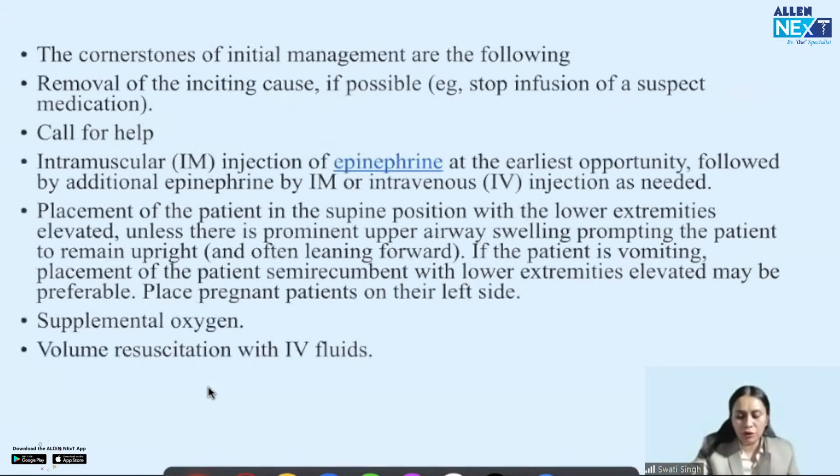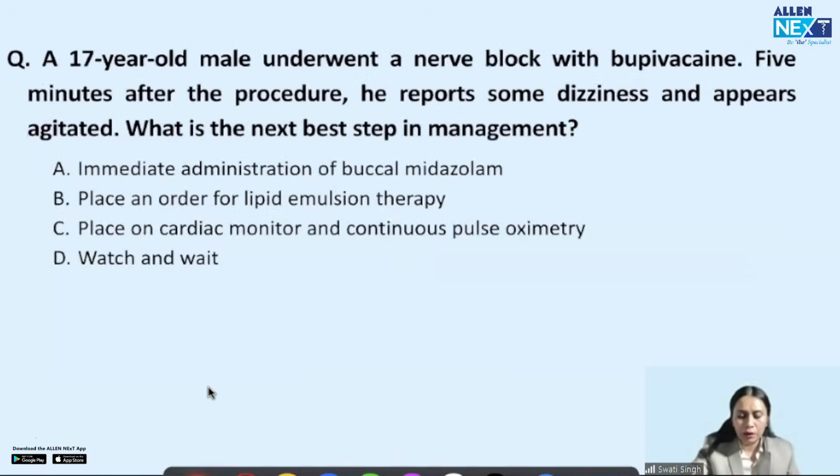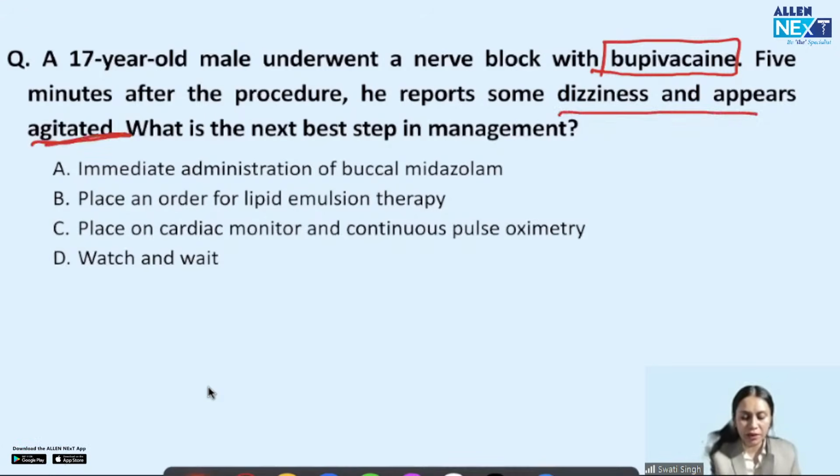Now the second question which I want to discuss, again a very important question, a question on complication. A 17 year old male underwent a nerve block with bupivacaine. So he was given bupivacaine. 5 minutes after the procedure, he reports some dizziness and appears agitated. What is the next best management?